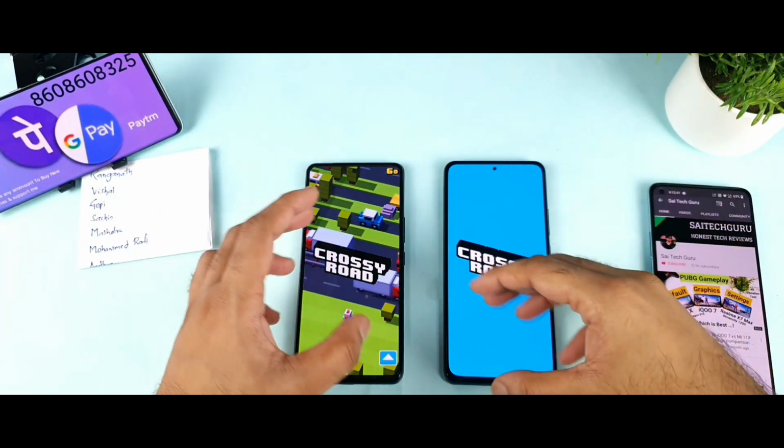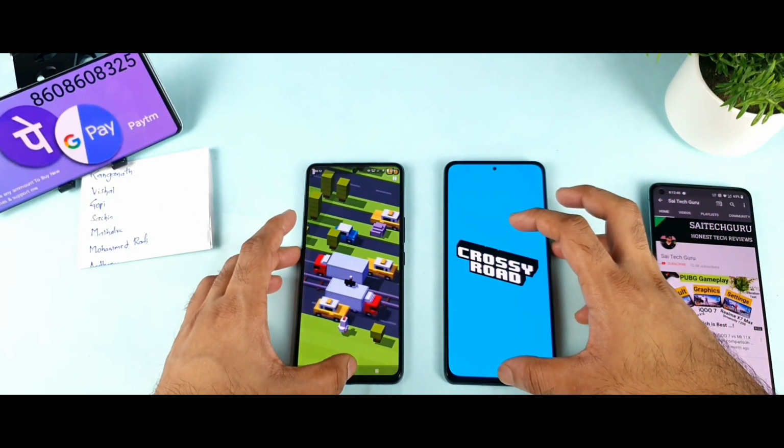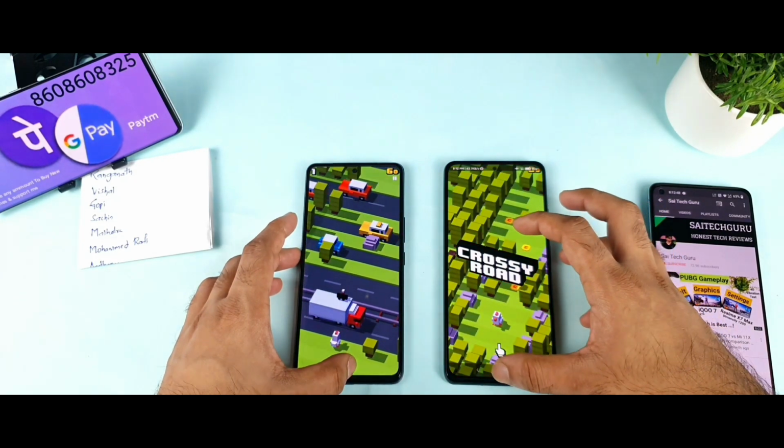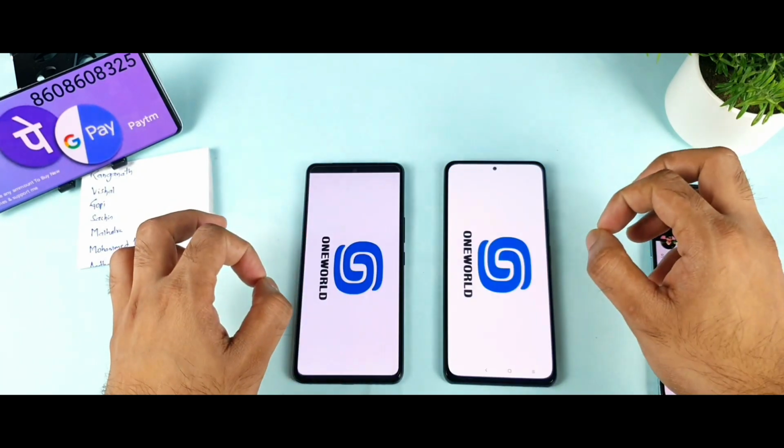Mi11X, for some reason I'm not sure why it did take this much time. And let me go back to the menu as soon as it loads. Yes. And now is Ace Force. Let's see the Ace Force, which phone.